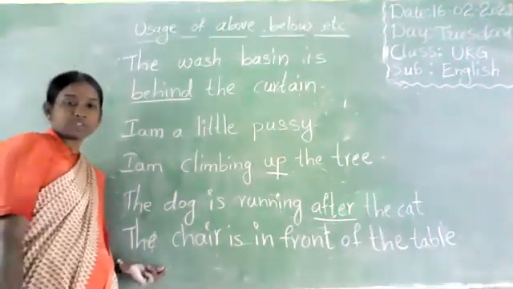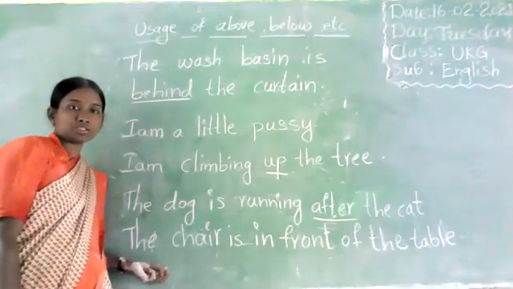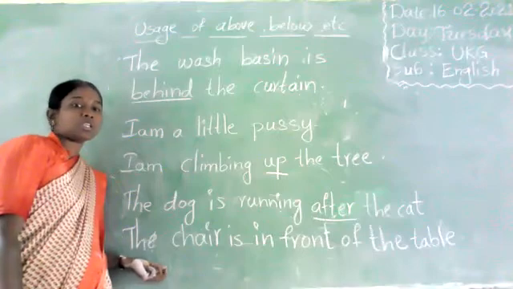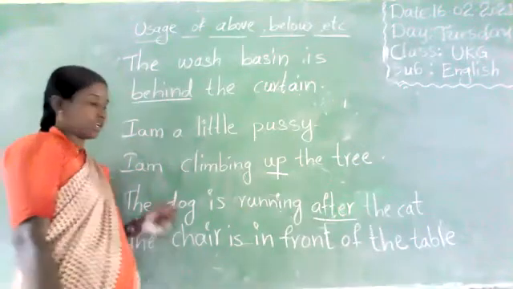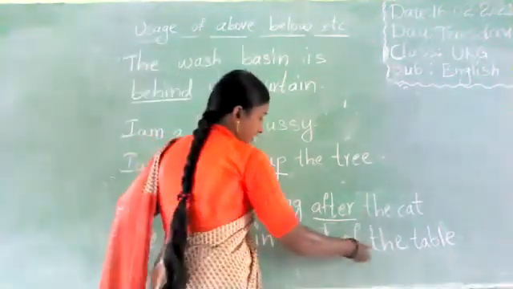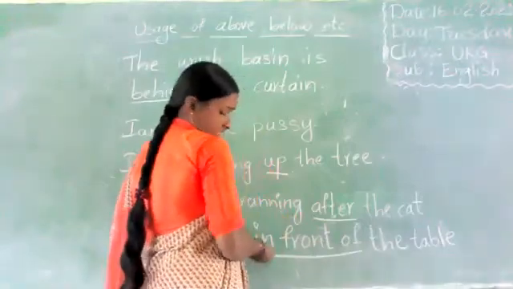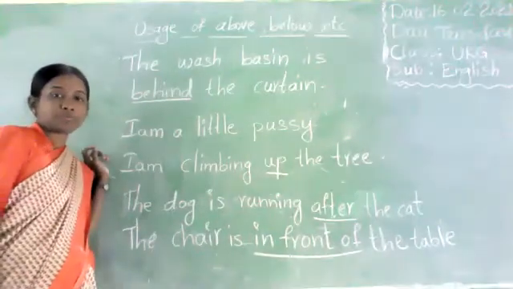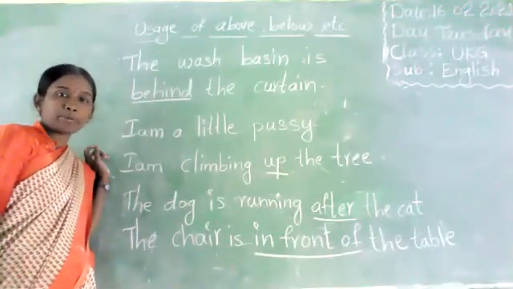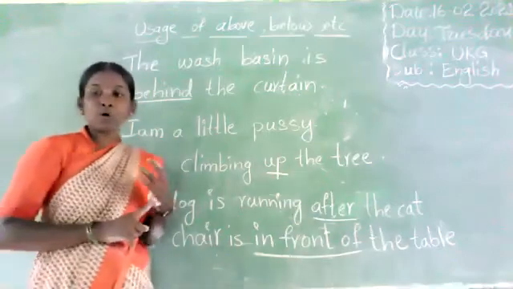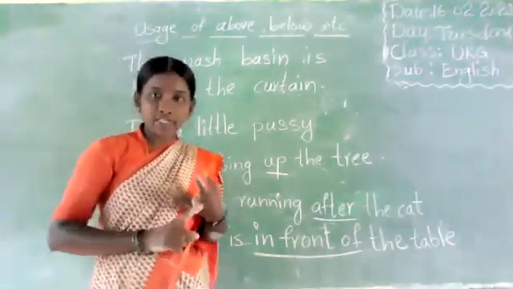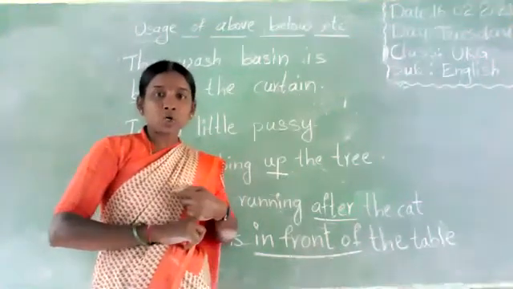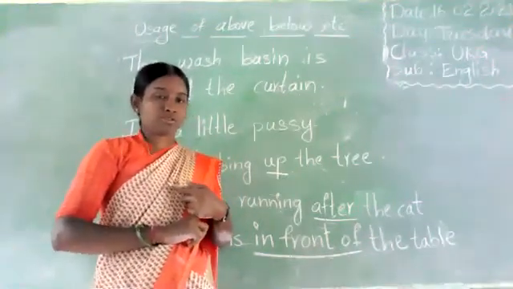In this sentence, which word is the preposition? In front of. This is the preposition. What are prepositions? Above, below, in front of, behind, up, after are called prepositions.